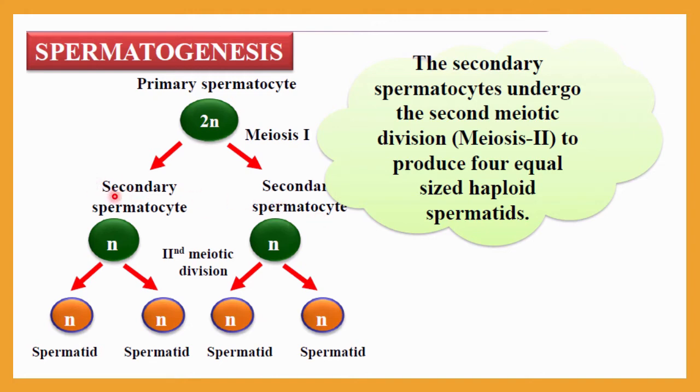Okay, that is called secondary spermatocyte, and the secondary spermatocyte undergoes the second meiotic division, that is meiosis 2, to produce 4 equal-sized haploid spermatids. Finally, you can see here both the secondary spermatocytes will separately undergo the second meiotic division, and as a result of that, you will find 4 spermatids. So finally here, what happened after the spermatogenesis process? Up to this, spermatids will be formed. So this stage is called spermatid formation.